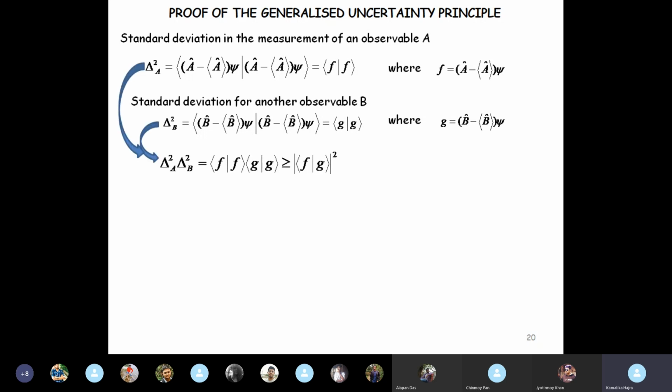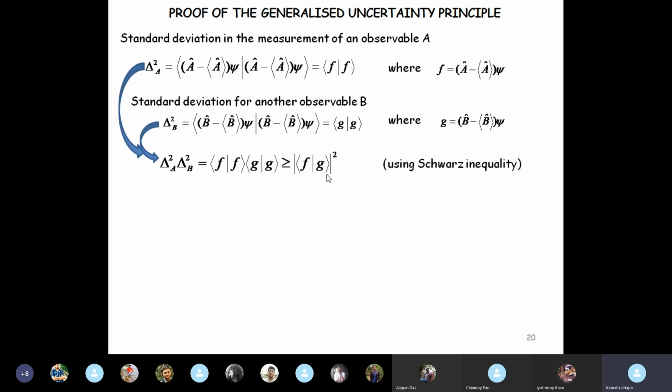Of course, A and B are non-compatible observables, and from these two relations we can write delta A square multiplied by delta B square is equal to f dot f multiplied with g dot g, and this has to be greater than or equal to modulus of f dot g square.